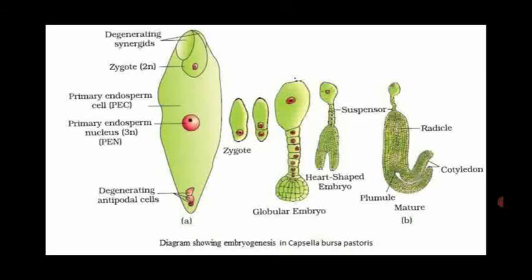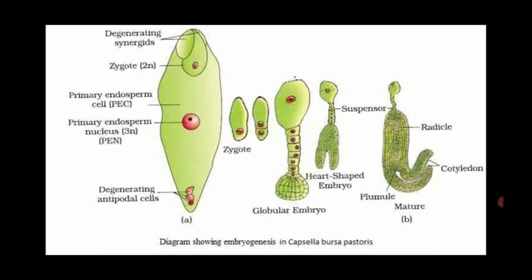They are having the diploid zygote. At the center they are having the primary endosperm cell. What does that mean? That is endosperm. Then PEN, what is that? Primary endosperm nucleus, which is triploid, 3N. Then the antipodal cells present in the chalazal region degenerate or are destroyed.